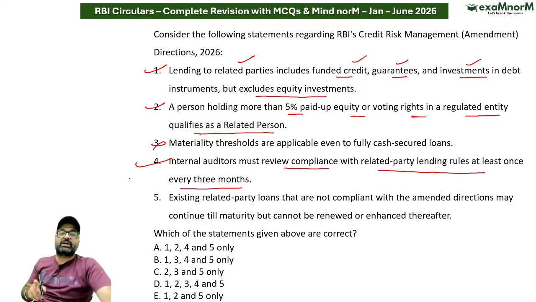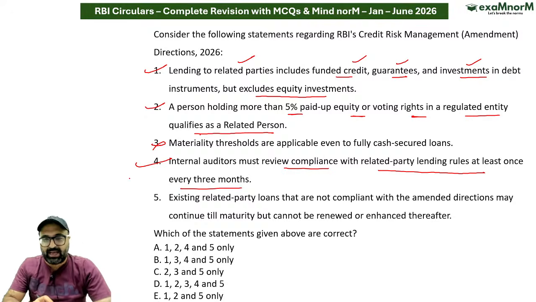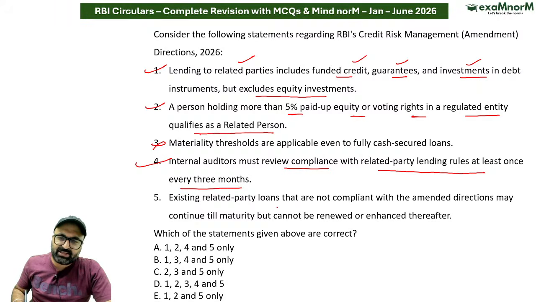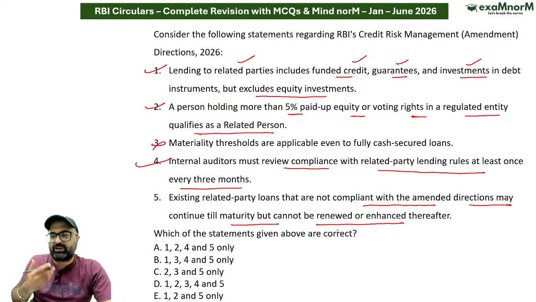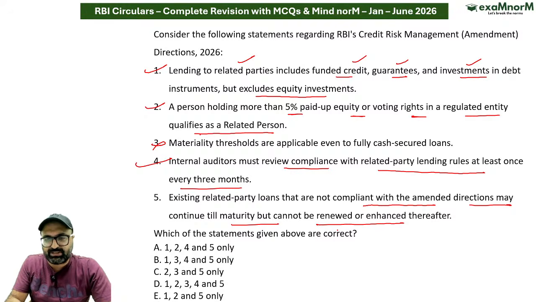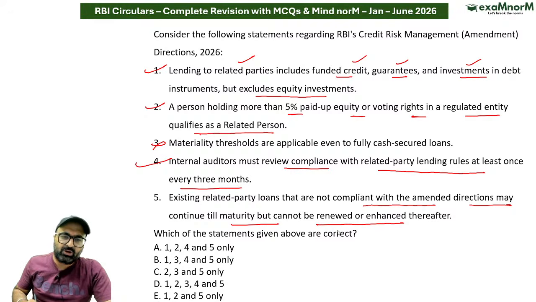ये बिल्कुल सही है कि सर जो internal auditors हैं, they must review the compliance with related party lending rules at least once every 3 months. Existing related party loans that are not compliant with amended directions may continue till maturity but cannot be renewed or enhanced thereafter. Is it correct? ये बिल्कुल सही है कि सर जो चल रहा है उसको चलने दो, बट दोबारा उसको रिन्यू नहीं कर सकते.